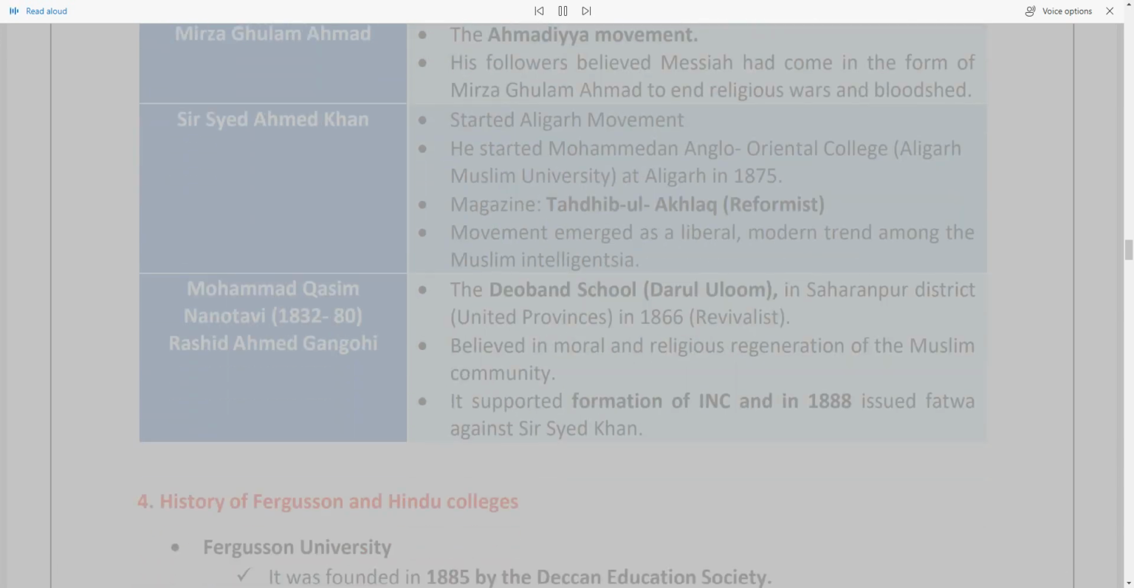Mirza Ghulam Ahmad, the Ahmadiyya movement. His followers believed the Messiah had come in the form of Mirza Ghulam Ahmad to end religious wars and bloodshed. Sir Syed Ahmed Khan started the Aligarh movement. He started the Mohammedan Anglo-Oriental College, later Aligarh Muslim University, at Aligarh in 1875.